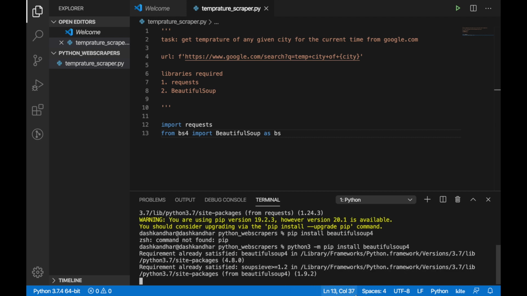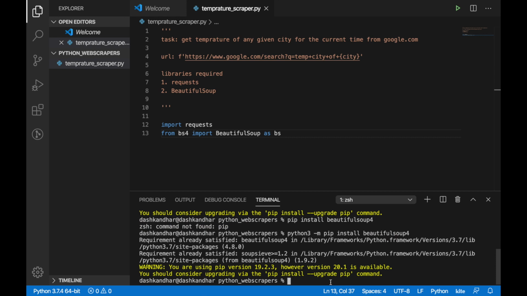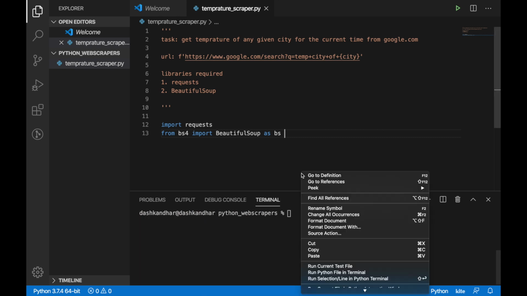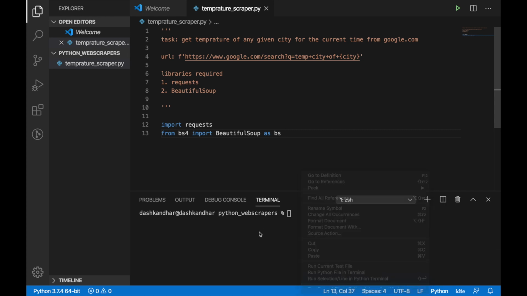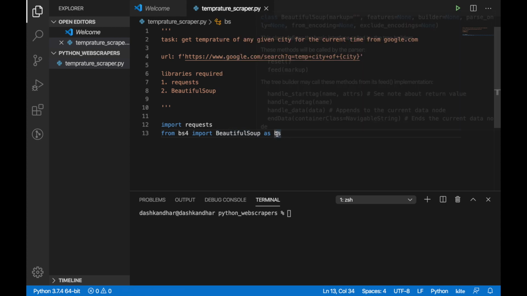The requirement is already satisfied, and it will just give me a warning about my pip version, but it doesn't matter. So I told you how to download from the terminal. You need to import requests, and from BS4 you need to import BeautifulSoup. This is a folder, and in this folder there is this class, which is imported in a very short form as BS. People may think of it in a different way, but that is not the way.